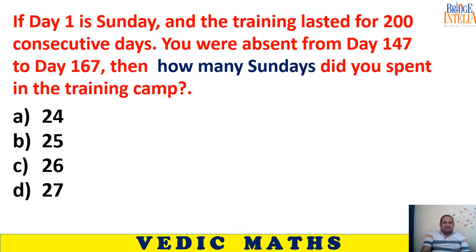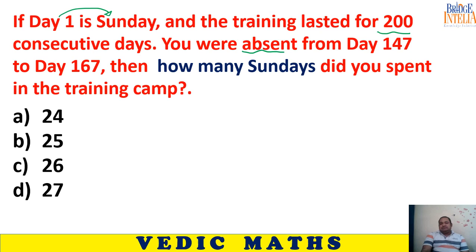Okay, now let's see this one. If day 1 is Sunday and training lasted for 200 consecutive days, that means the original premise: you are attending a Maths Olympiad training camp for 200 days and day 1 is given as Sunday. Now this time something interesting.